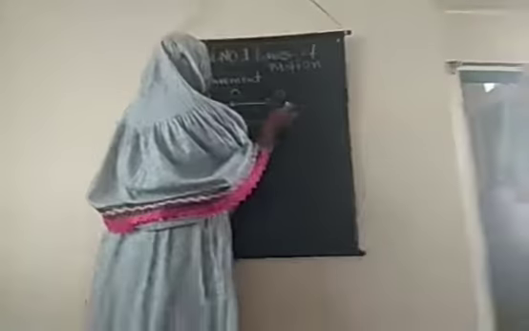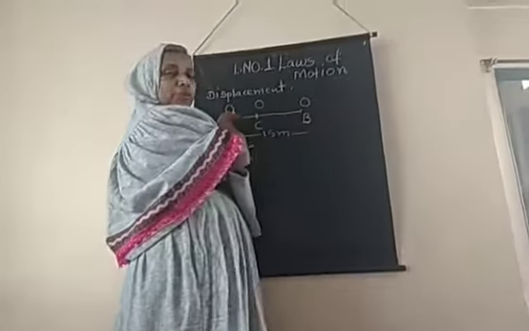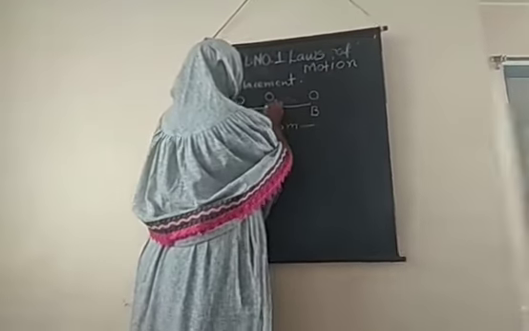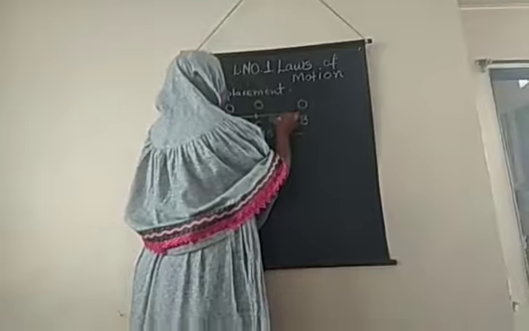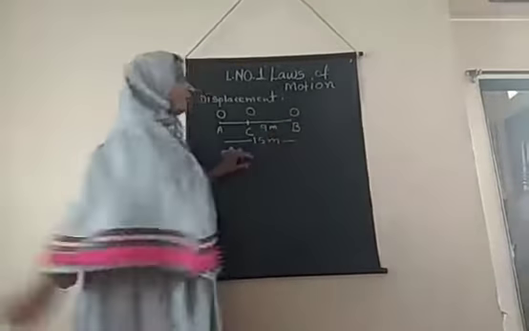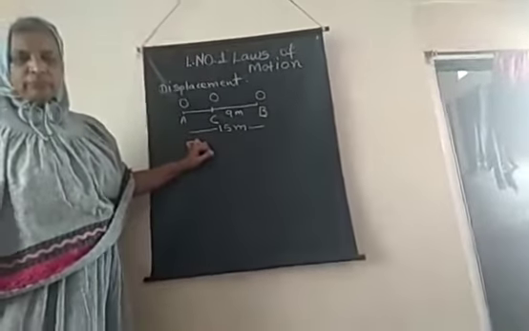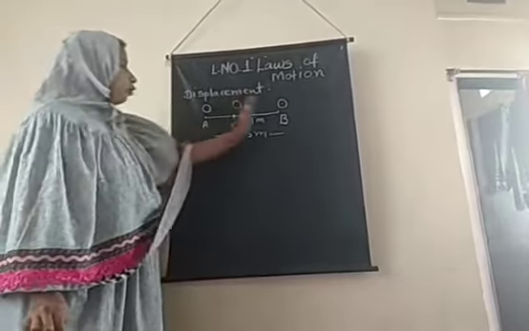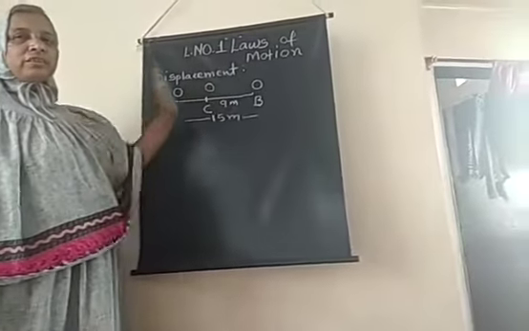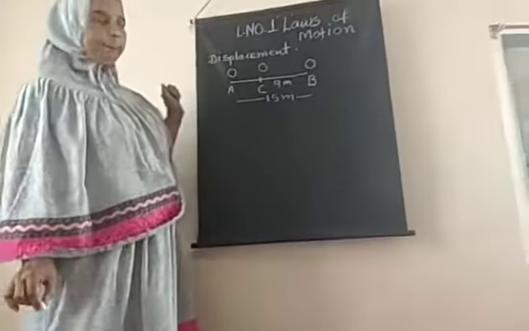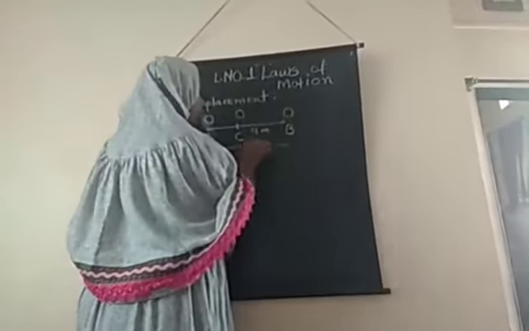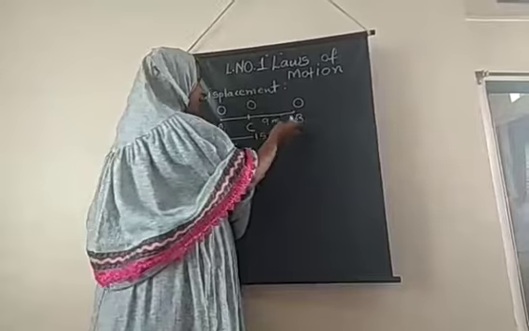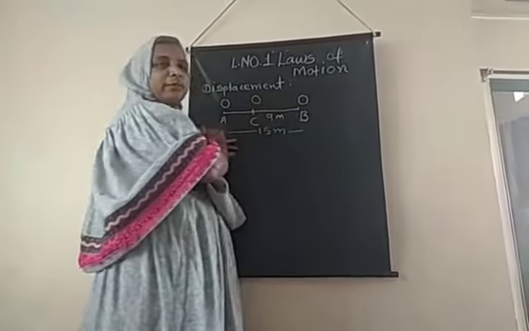When the ball comes in the opposite direction and stops at the point C, the ball covers a 9 meter distance. Now, how much total distance does the ball carry? The ball carries first A to B 15 meter and again from B to C 9 meter.